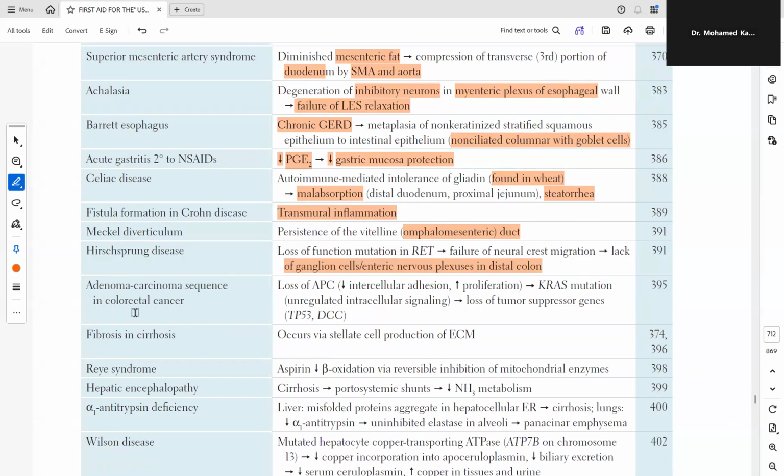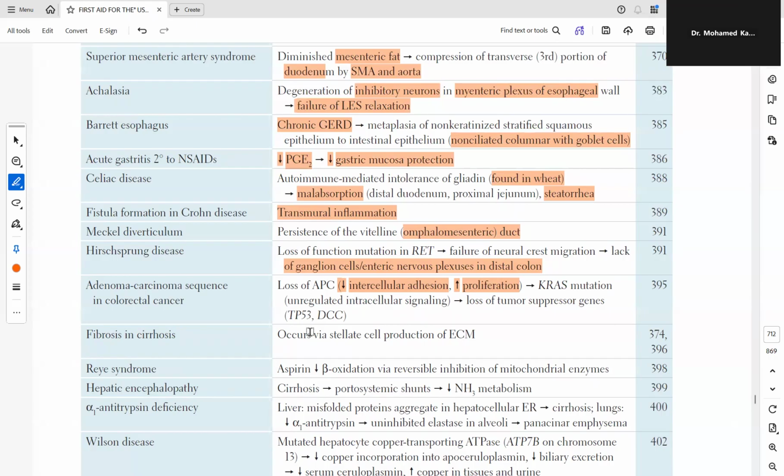Adenoma-carcinoma sequence in colorectal cancer: loss of APC, reduced intercellular adhesion and increased proliferation, KRAS mutation, unregulated intracellular signaling, loss of tumor suppressor genes TP53 and DCC.